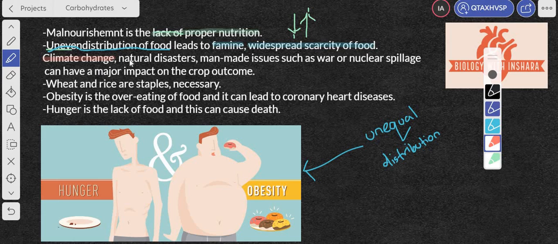Climate change or natural disasters, like if you're growing crops and maybe there's a thunderstorm, or maybe there's a tornado or hurricane, you'll have your crops destroyed. Or maybe man-made issues like war, or maybe a nuclear spillage. Like if there's war or a nuclear spillage, of course your crops are destroyed. So these are some of the things that can have a major impact on the crop outcome, right? On the amount of crop that you are growing.